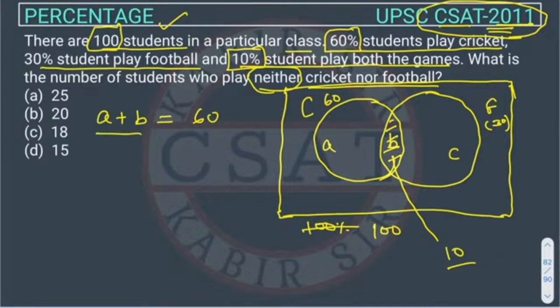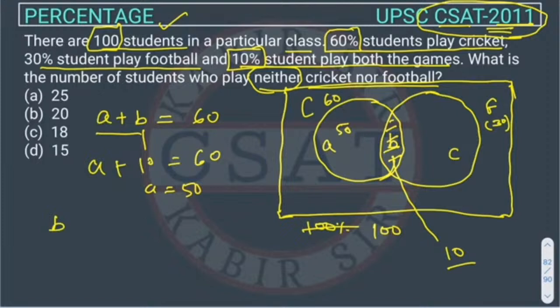A plus B is representing what? This circle is representing what? The total number of students playing cricket. So we know B is 10, so A will be 50, right? So we can write 50.